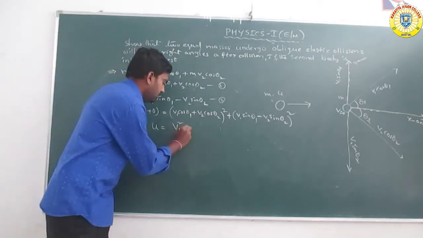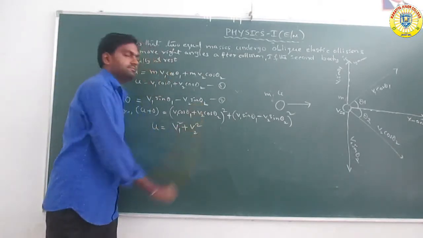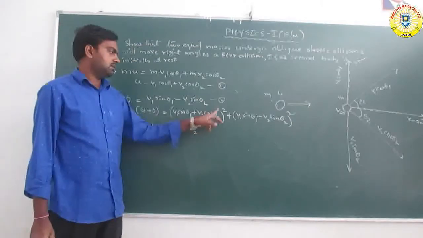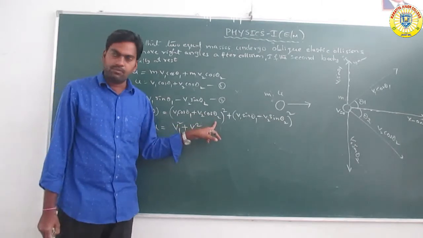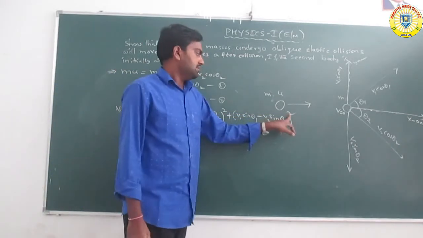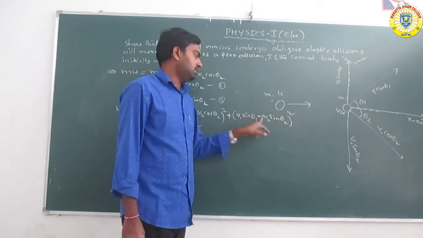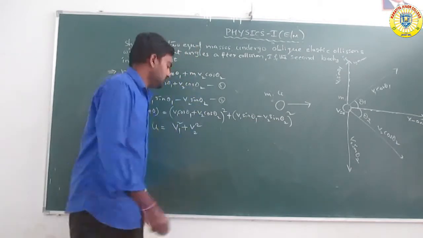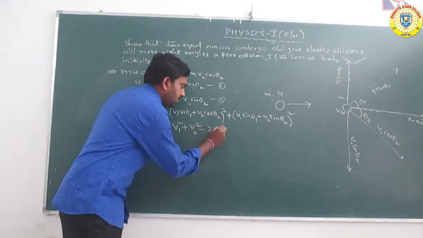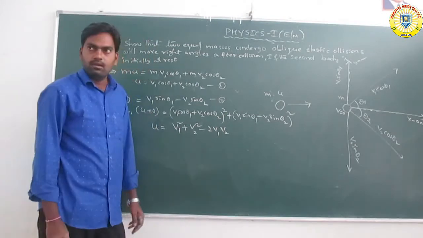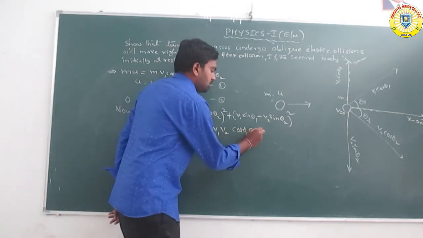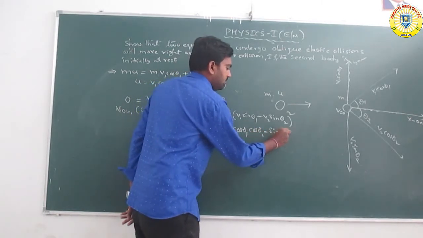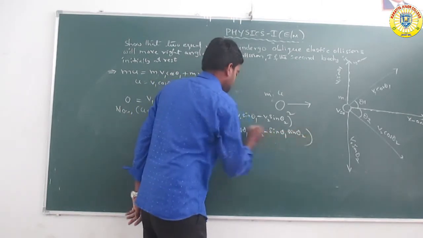So in the remaining equation we can write v2 square. Okay, so the remaining equation: 2 v1 cos theta 1 v2 cos theta 2 minus 2 v1 sin theta 1 v2 sin theta 2. So that is equal to minus 2 v1 v2, taking v1 and v2 common. So remaining is cos theta 1 cos theta 2 minus sin theta 1 sin theta 2.